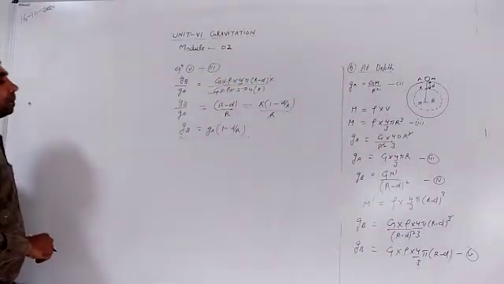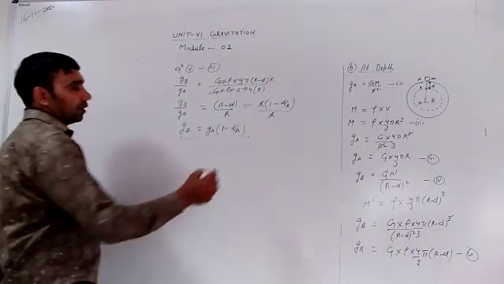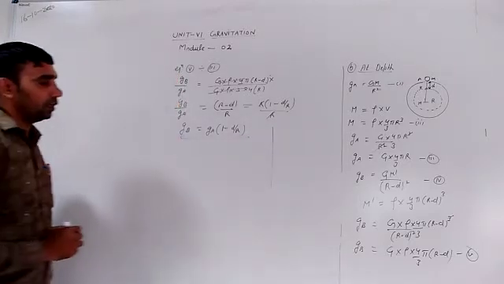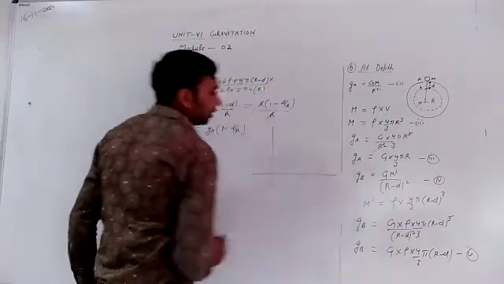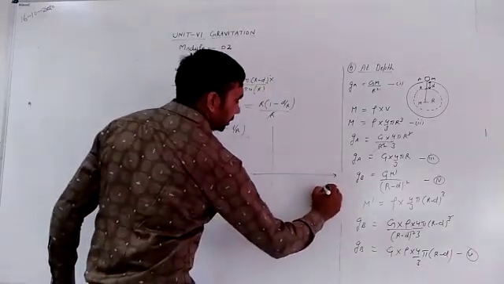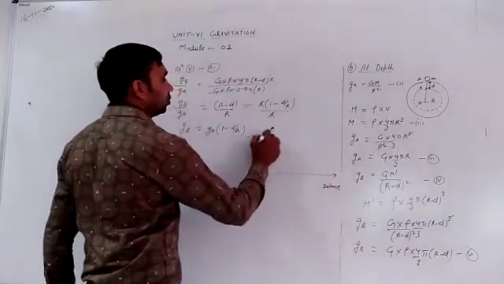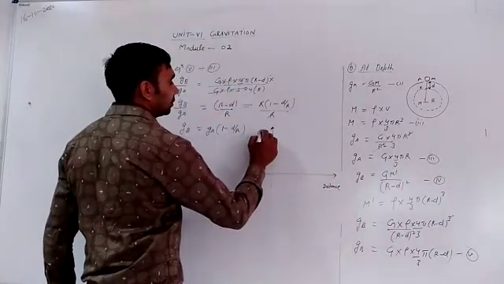Now from the graph we show the variations of acceleration due to gravity. This is the distance on the x-axis and acceleration due to gravity on the y-axis.